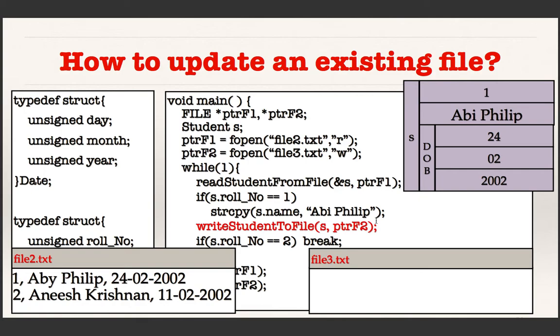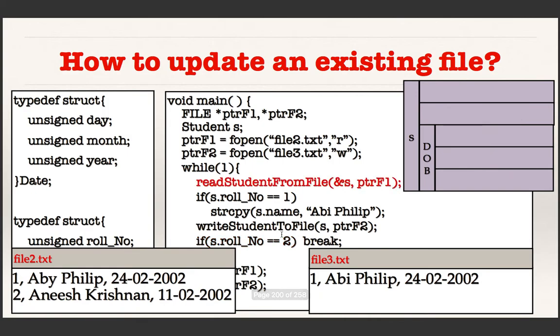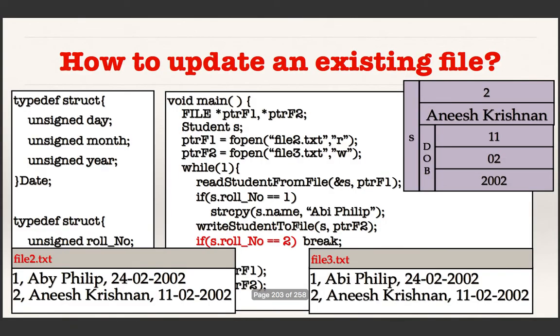So I have read the data, I have modified the data, and now I am writing it to the new file. This is exactly the same function that we saw in the previous example. So it writes into this file. Then it checks whether I have already reached roll number 2. No, I have not reached this one, so I am going back. I am reading the data of the second student. Now it is not roll number 1, it is roll number 2, so I don't have to modify. I am going directly to the write function to write this data.